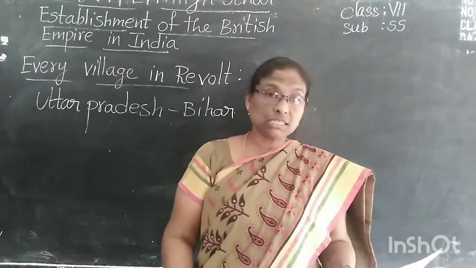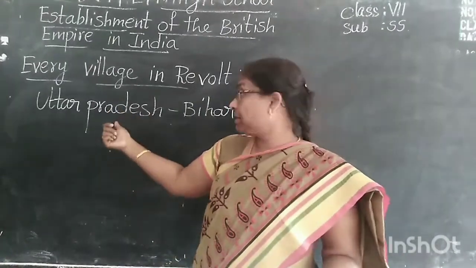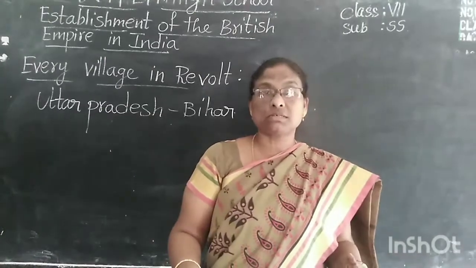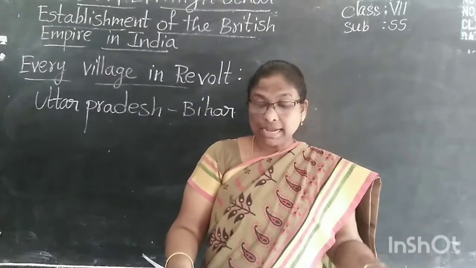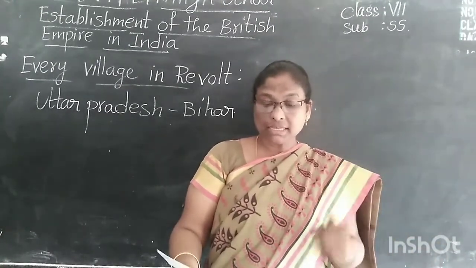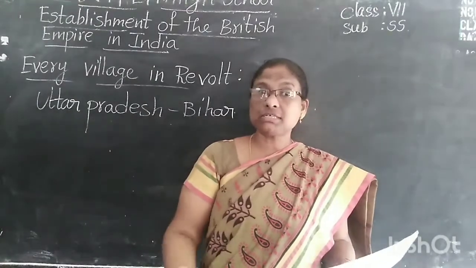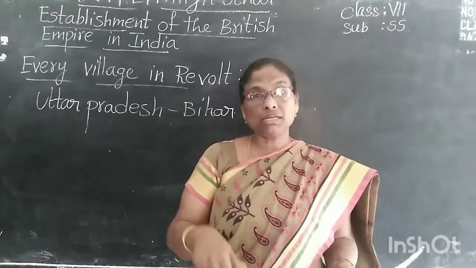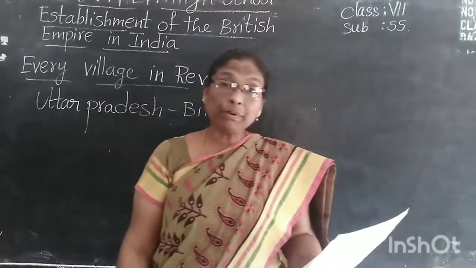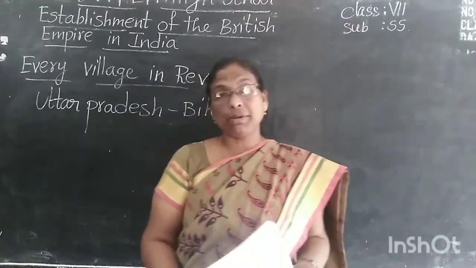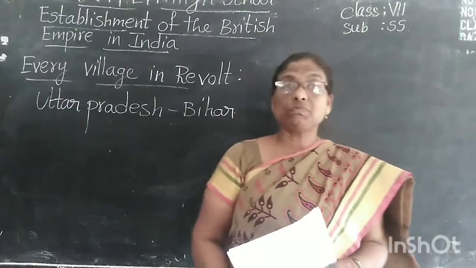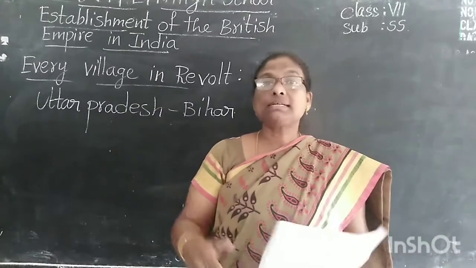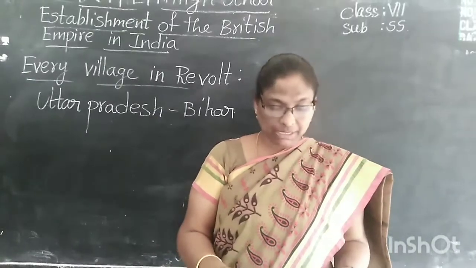The peasants and zamindars took up arms together and had the English and their officers on the run. See, the peasants and zamindars took arms, and they made the English officers run away from that place. They stopped paying taxes to the British government.